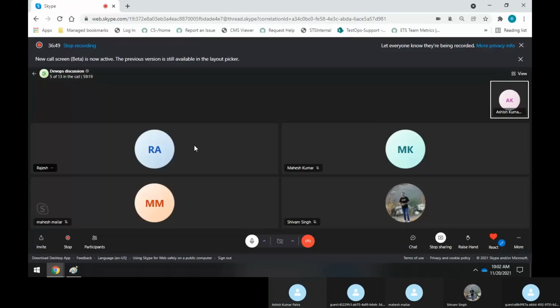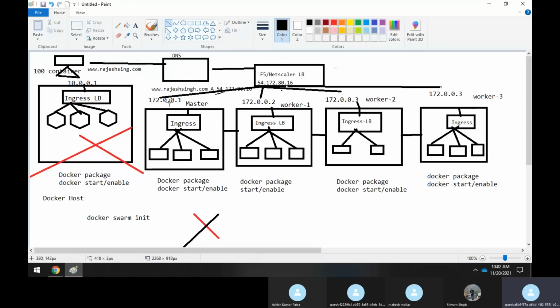No problem. Fine. So what I was trying to tell you is that under this load balancer you will be adding the IP addresses of all these 4 machines, and you'll be setting a rule also. So whenever the traffic comes, it has to distribute the traffic. Assume there is only one customer hitting rajeshsingh.com. Now assume there are 500 customers hitting the same domain URL, rajeshsingh.com.